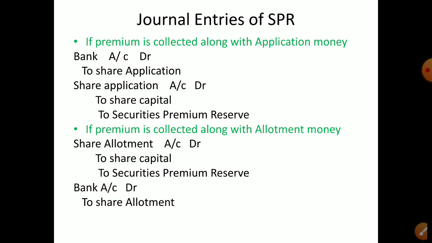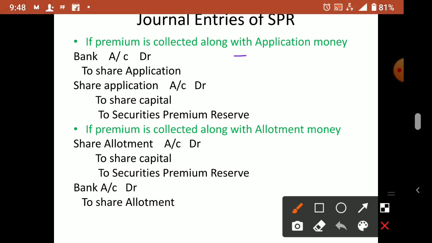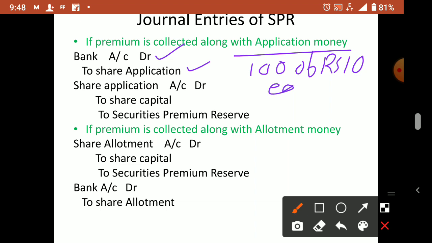For example, if premium is collected along with the application money, then how will the entry be? First entry we know: bank account debit to share application, but here you have to multiply with the premium. Suppose one example: company issued 100 shares of rupees 10 each, issued at a premium of 2 rupees.